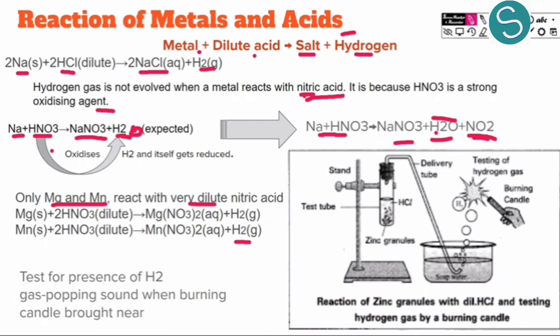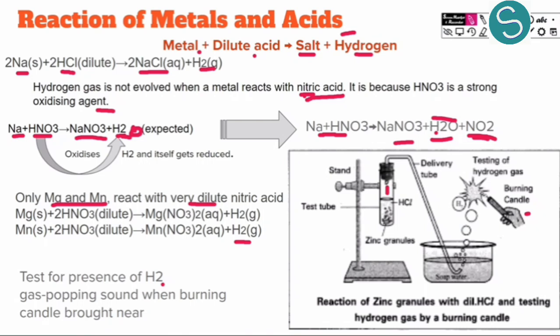So how do we test for the presence of hydrogen? How do we know whether hydrogen is being liberated or water is being liberated? A gas evolves, so how do we know which gas is being evolved? We bring a burning candle near it. You can see here we have zinc granules. These zinc granules are reacting with HCl, and we know that some gas is being produced.